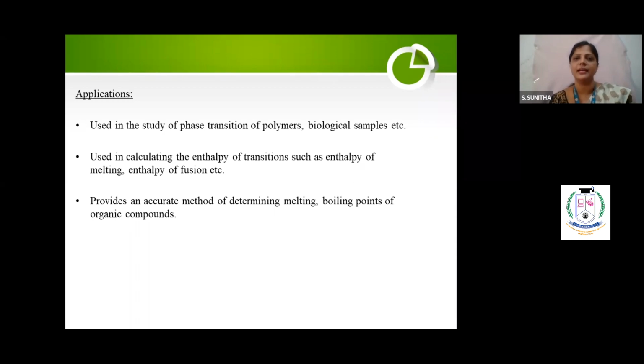I think I made it clear. So for unit 5: UV visible spectrophotometer, IR spectrophotometer, thermal analysis. In the thermal analysis, three are there: TGA, DTA and DSC. So when you are reading, don't read only TGA or only DTA or DSC. Compare and read, both are one and the same. You make a tabular column, it's the same notes you can write, and you will all get good marks.